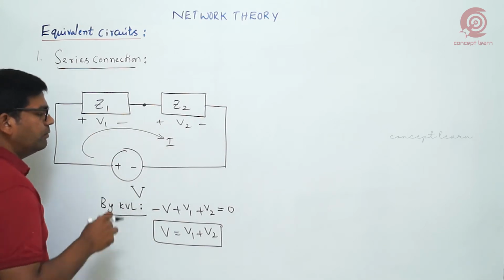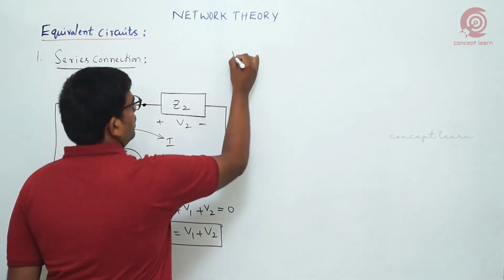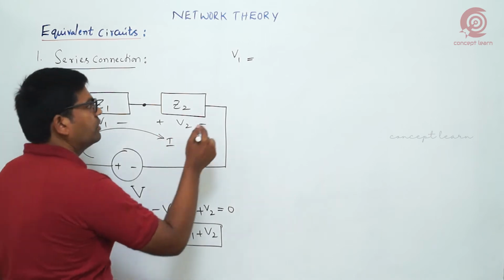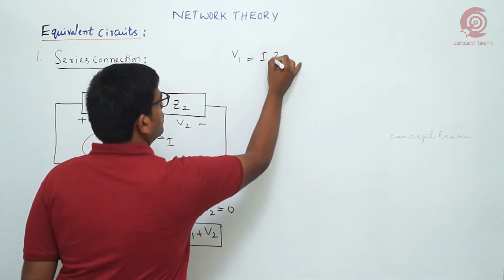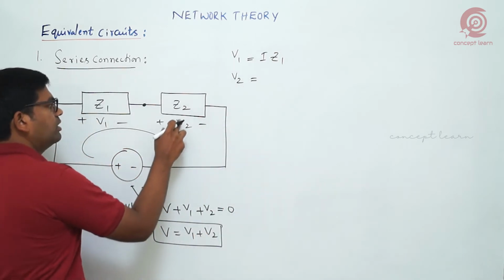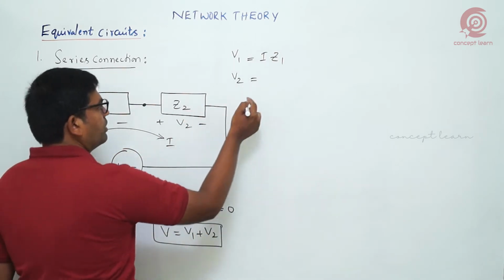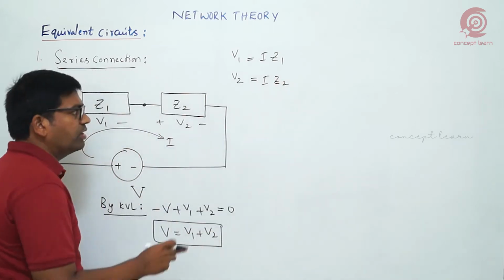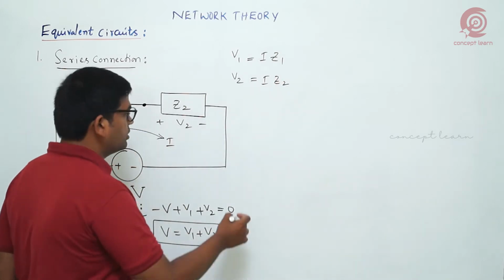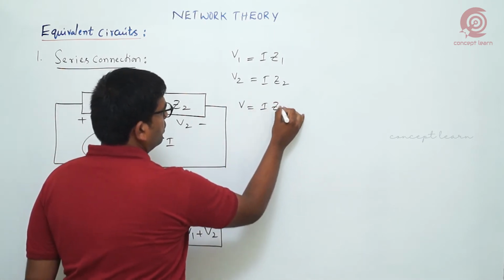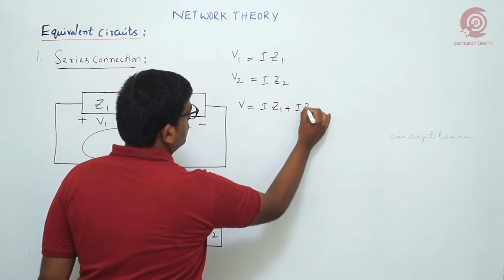But what is V1? V1 is nothing but the drop across impedance Z1, that is I into Z1. What is V2? Carrying current I, the drop here is I into Z2. When you replace V1, V2 with these relations, V is equal to I into Z1 plus I into Z2.